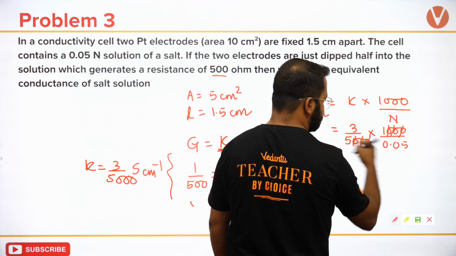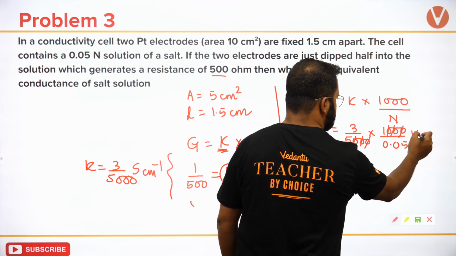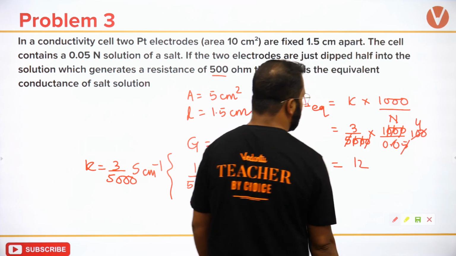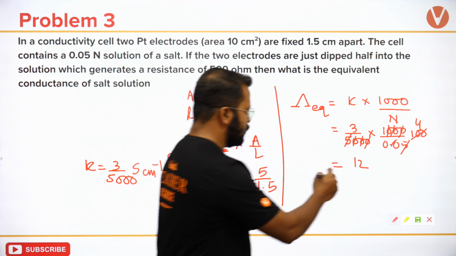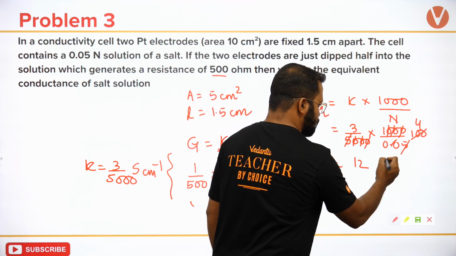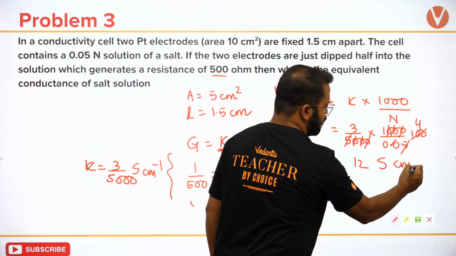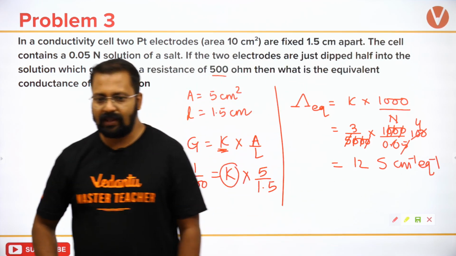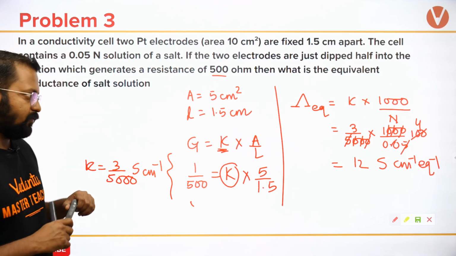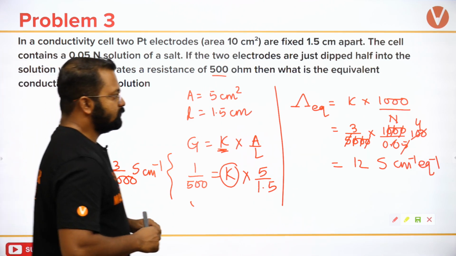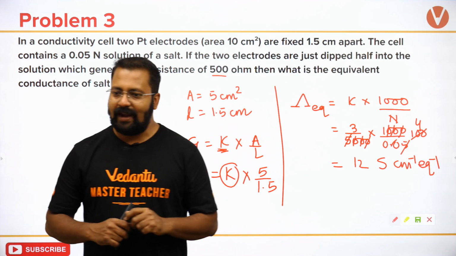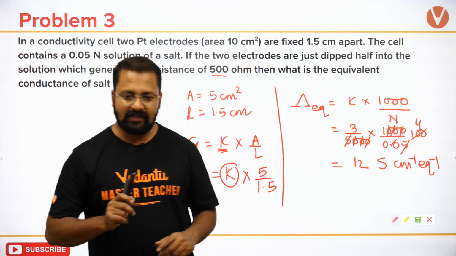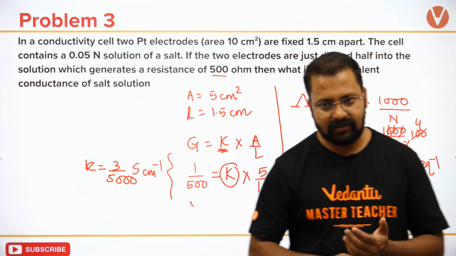I would have 100, so this is 25, 4, this is 12 Siemens centimeter inverse equivalent inverse. It will be 12. Okay, the right answer will be this. Is that understood?